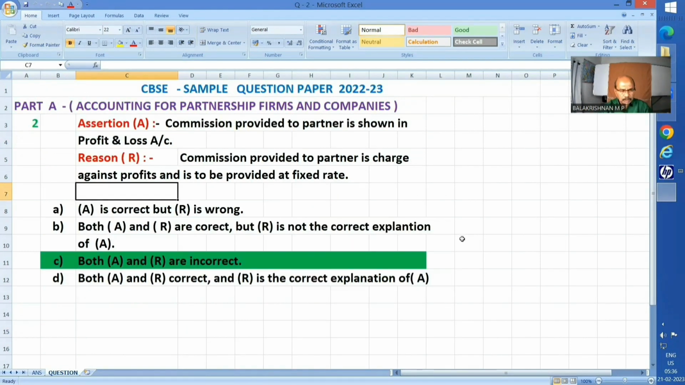Next question. Question number 2. Assertion has been given as: commission provided to partner is shown in profit and loss account. And a reason thereon: commission provided to partner is a charge against profits and is to be provided at fixed rates. Four different answers are given, and answer C, both A and R are incorrect. That I need to explain.